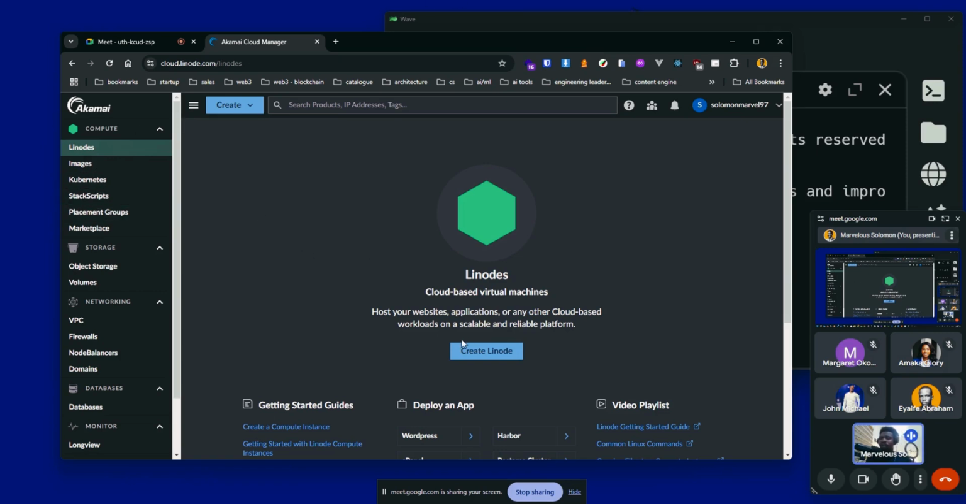Okay, so a Linode is simply a cloud-based virtual machine, right? So it's your VPS. It's called a Linode here. On AWS, they call it an EC2, right? On other platforms, they have their unique names. Okay, so here it's simply a Linode, right?